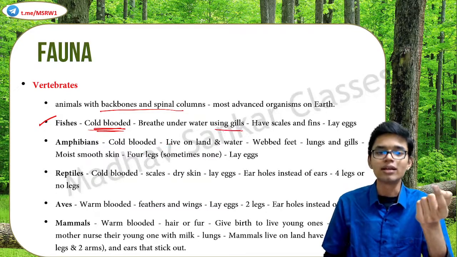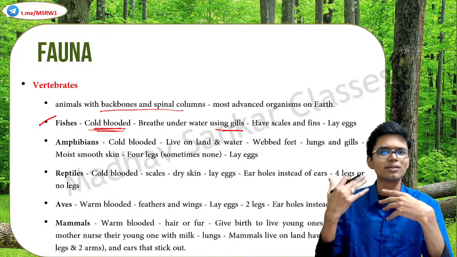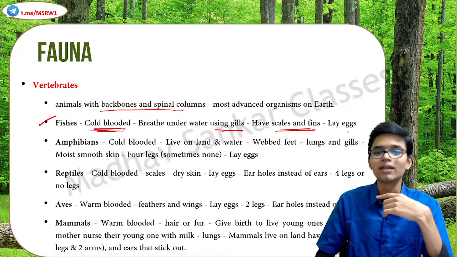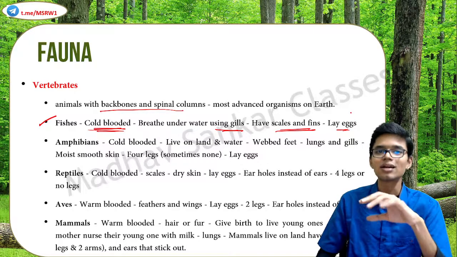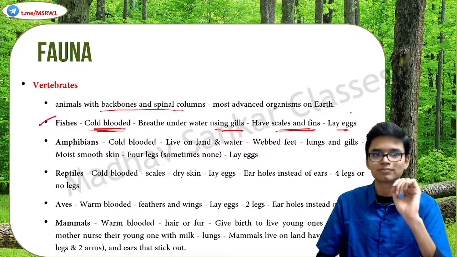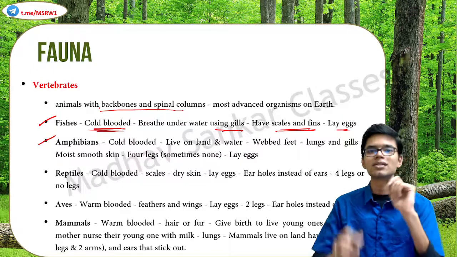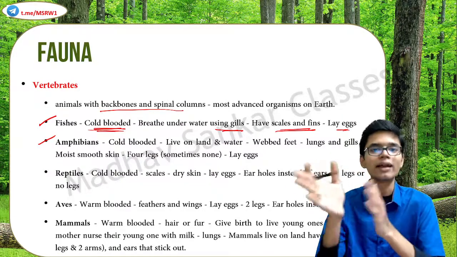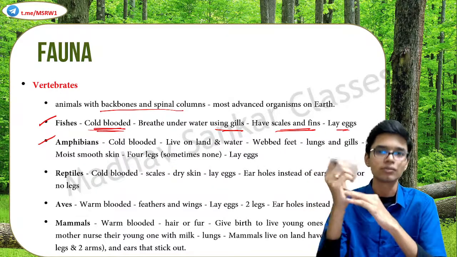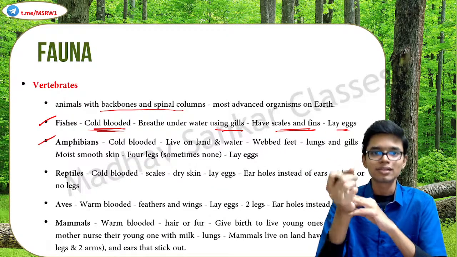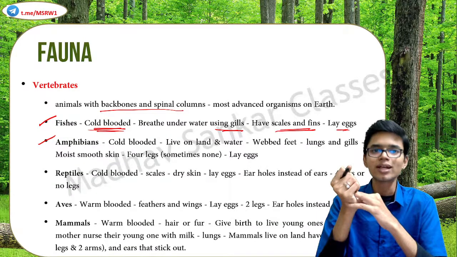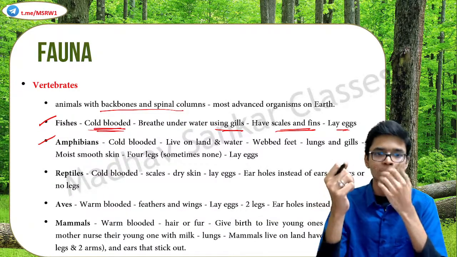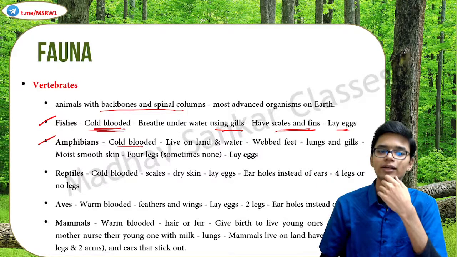They breathe using gills. They do not have lungs or anything. They have scales and fins. They lay eggs. So these are the characteristics of fishes. Amphibians. What are amphibians? Those organisms that are capable of living both in water and on land. For example, frog. Some snakes are there. Some turtles are there. These are amphibians. Amphibians are also cold-blooded.